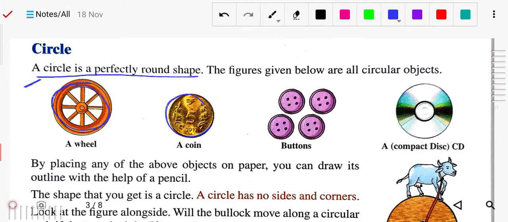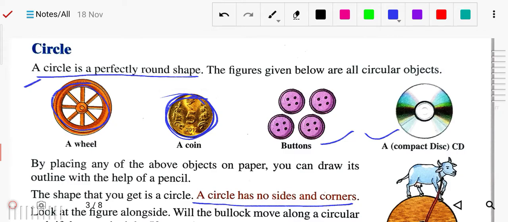You can see these are the examples: buttons, compact disc. These are examples of a circle. A circle has no sides and no corners. A circle has no sides and no corners. You can see there are no sides and no corners.